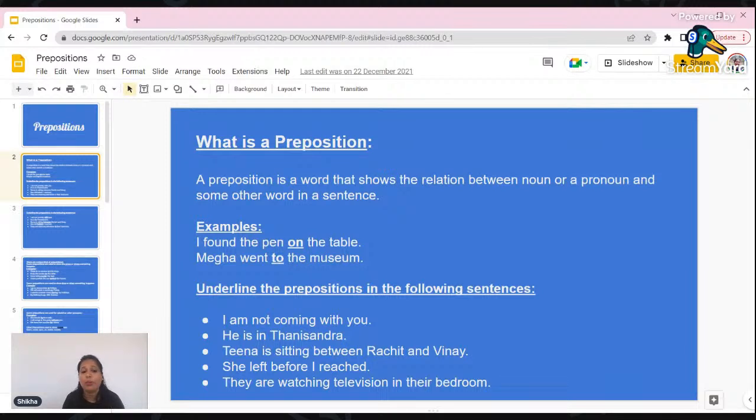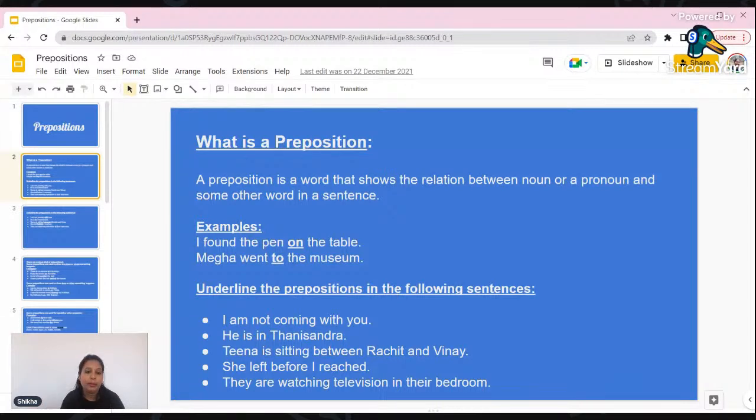For example, I found the pen on the table. Okay, so my pen is kept on the table, right? On the table. I cannot say it is kept in the table. No, it is not inside the table, it is on the table. So if you are saying it is kept inside the table, then it is totally wrong. But yes, if you have kept the pen inside the drawer, then you can say it is in the drawer, right? So you have to understand the position, the places where you have kept the object.